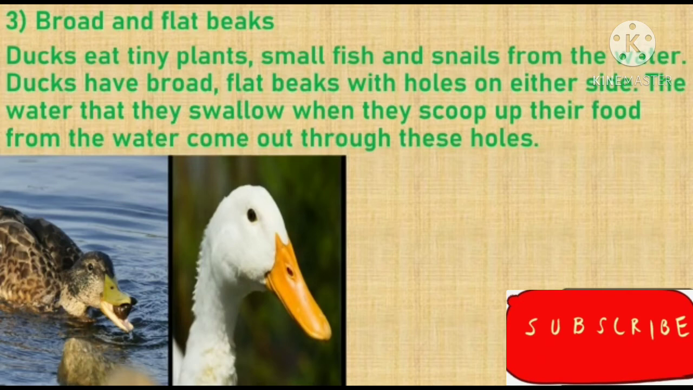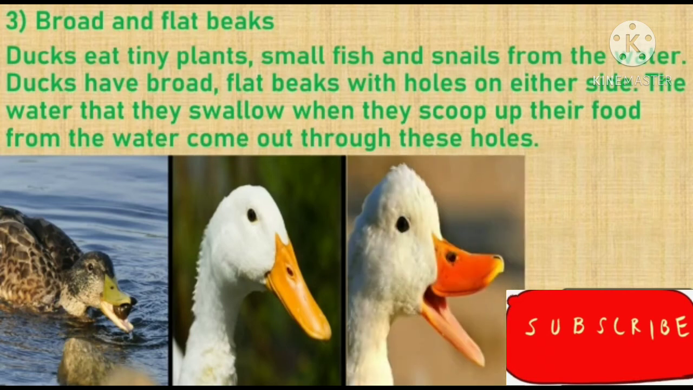Now see the second image. So ducks have broad, means wide one, bada wala, broad but flat beaks, flat hai, okay, flat beaks with holes on either side. Now can you see the hole on the beak? Yes, why is that hole? See, the water they swallow when they scoop up their food from the water comes out through these holes.